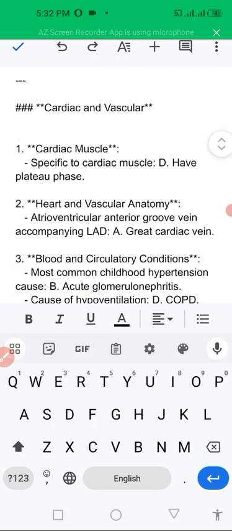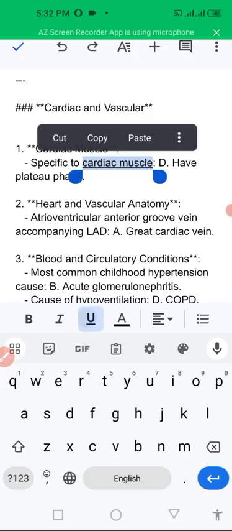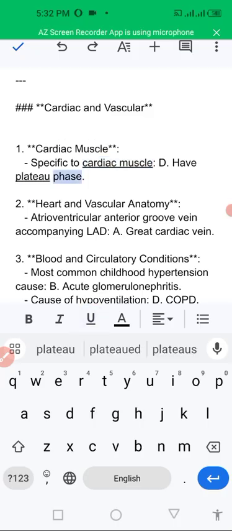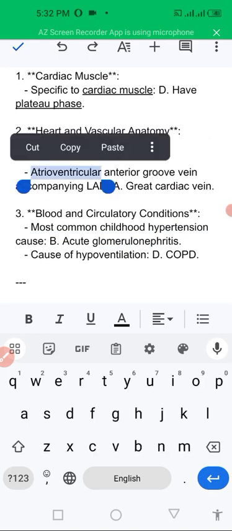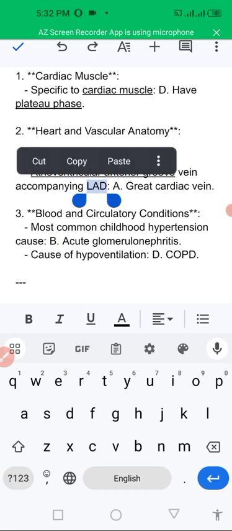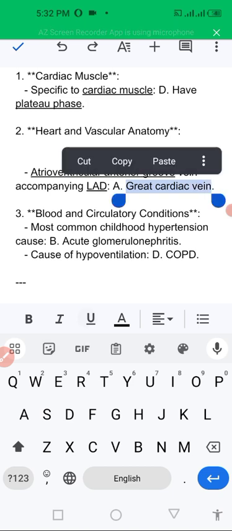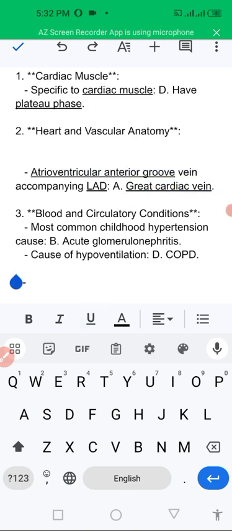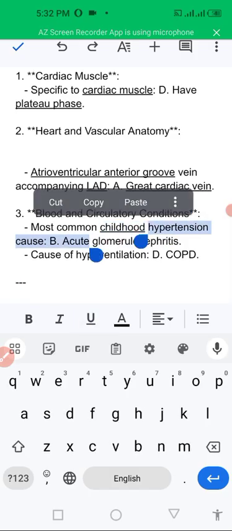Cardiac and vascular muscles. The question is: specific cardiac muscles have a long plateau phase. Cardiac muscles have a plateau phase. This is why cardiac muscles are not tetanized. Heart and vascular anatomy questions. The great cardiac vein accompanies the left anterior descending artery in the anterior atrioventricular groove. The most common cause of childhood hypertension is acute glomerulonephritis.